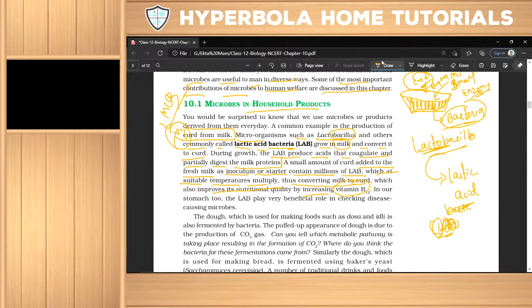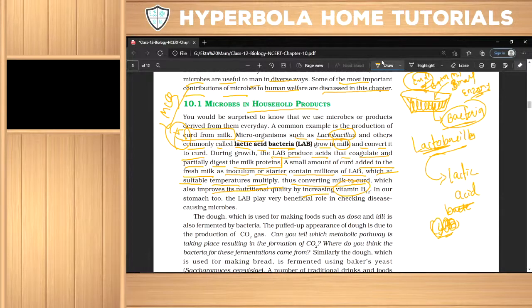This is your MCQ question. All students, please take carefully listening this point. The improvement of nutrition, milk converted to curd, which vitamin is improved in this? Vitamin B12, and other than that, LAB play a very beneficial role in checking disease causing microbes.